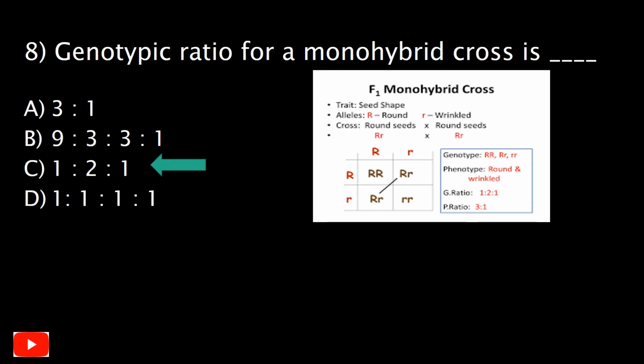A monohybrid cross is a mating between two individuals with different alleles at one genetic locus of interest. The expected genotype ratio when two heterozygotes are crossed is 1, that is homozygous dominant, to 2, that is heterozygous, to 1, that is homozygous recessive.